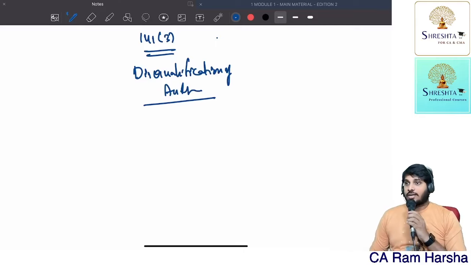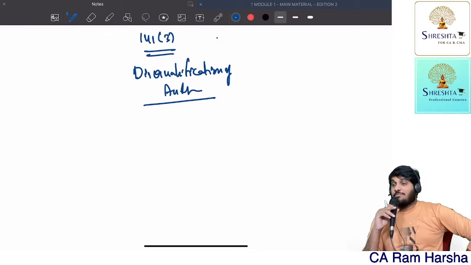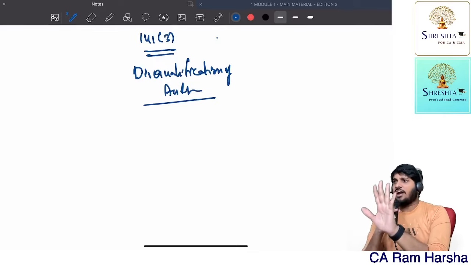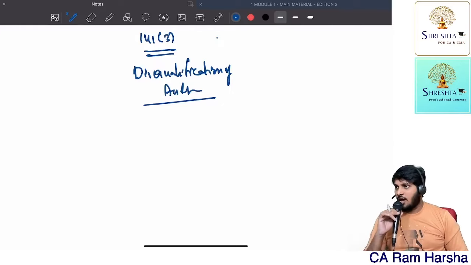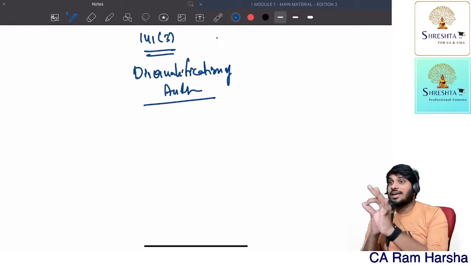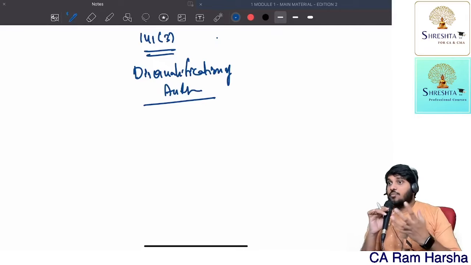He must not have any relationship with the company. He must not have any relationship with the management. He must not be having any investments in the company. Simply, he must be an unrelated person. Only then his report, his opinion is reliable. Agreed? Only if a person is independent, his opinion is reliable.